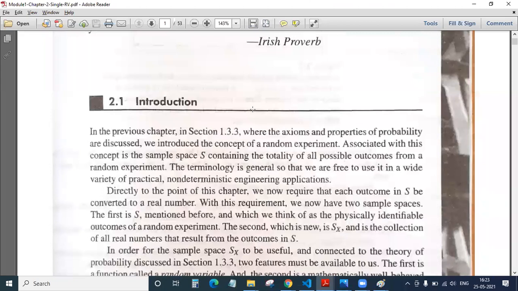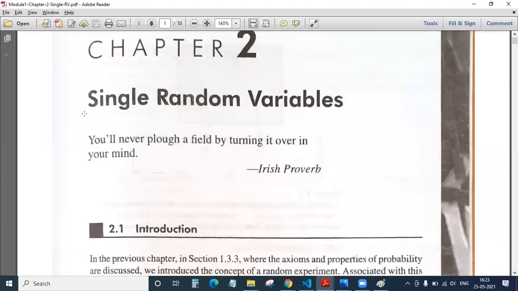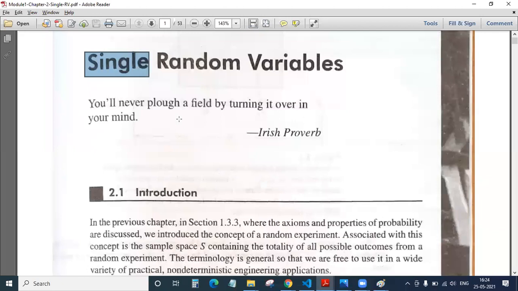Now, what is a single random variable? A single random variable is nothing but there will be only one random variable. You will not be having more than one random variable. That is the simple thing. In the upcoming classes in your module number 2, you will be having multiple random variables. That is another concept.